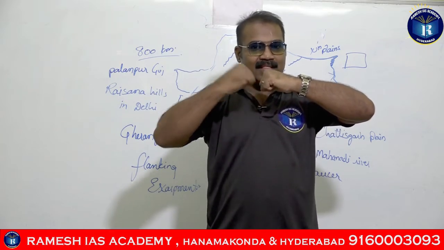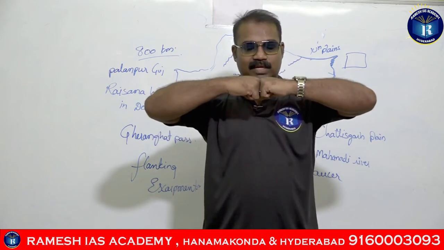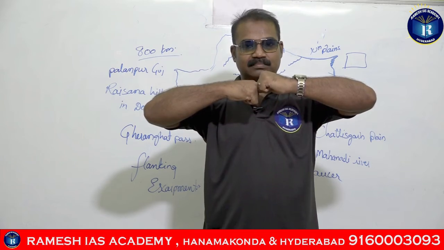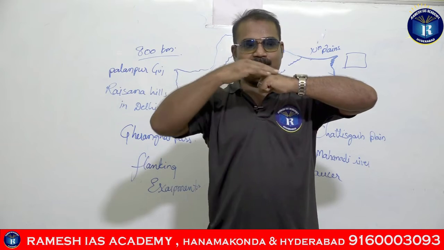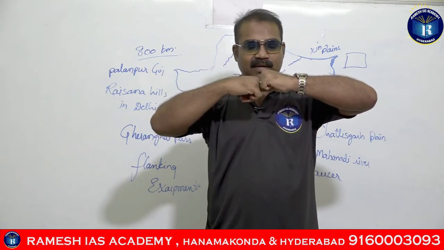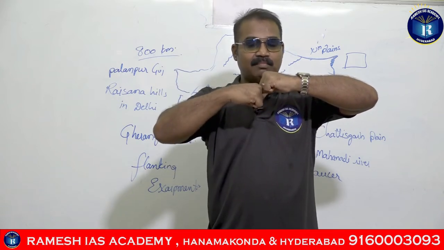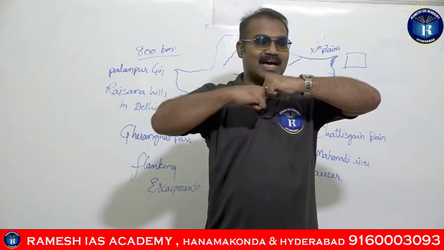If you look at this part, it came down and this raised up. From this edge it seems to be a normal plane with slight elevation, but from this side it seems as if it is a mountain because this part has gone down. This is said to be the escarpments.